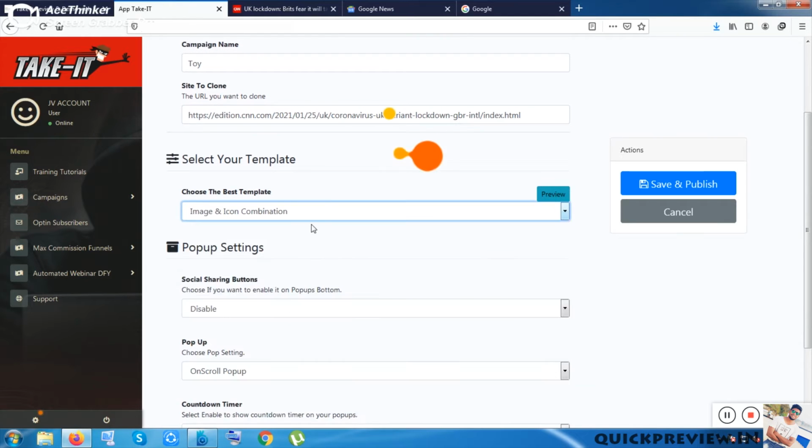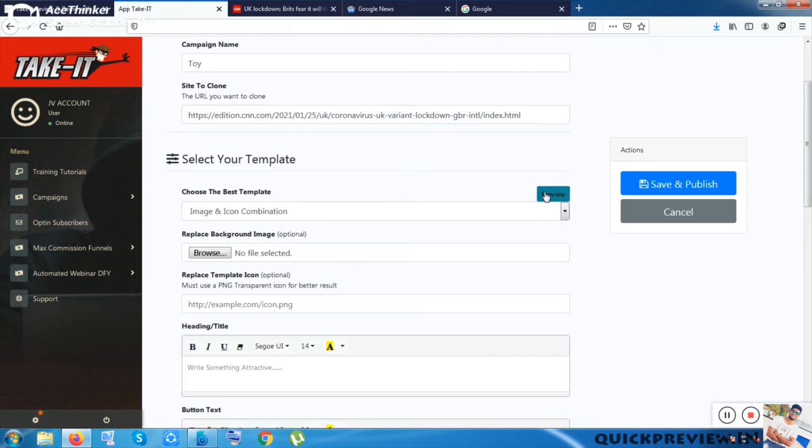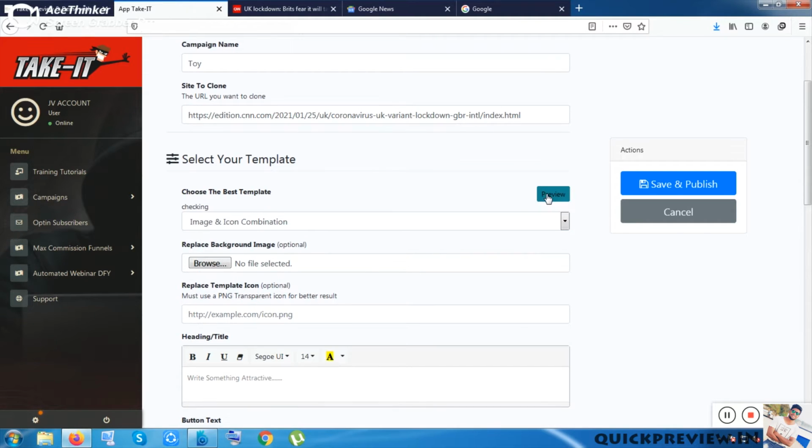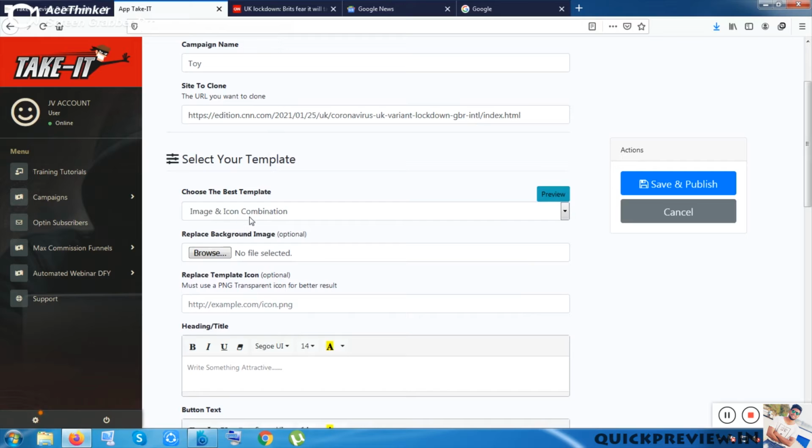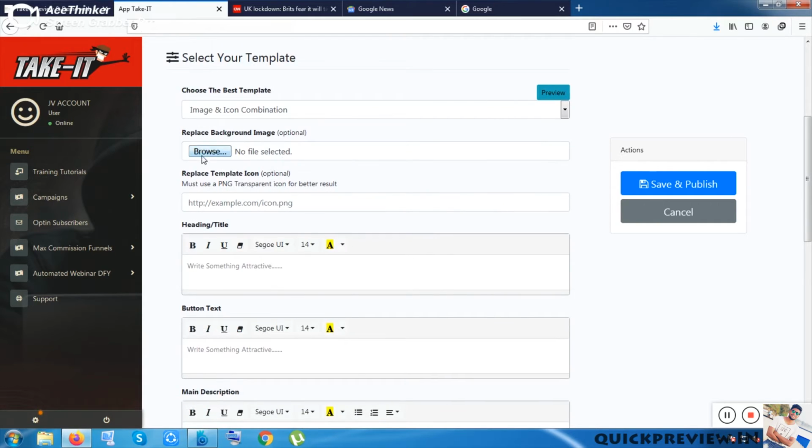You can choose any template and you can click on preview to see how the template will look. So this is the join our mailing list template, the image and icon combination template, and it looks pretty cool. You can place any background image, any PNG image, and you should try any PNG logo for your branding, so people get to know you. Let me put here any headline.